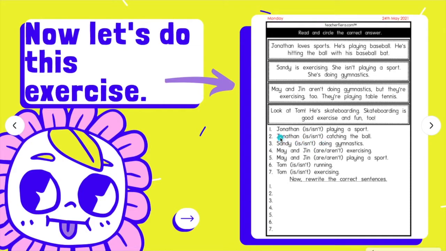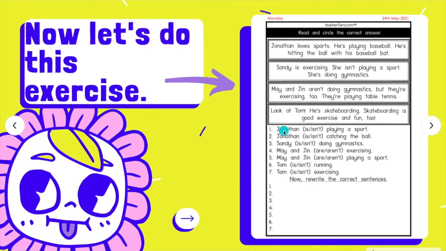Number 1. Jonathan is or isn't? Yes, is. Jonathan is playing a sport. Number 2. Jonathan isn't catching the ball. Why is the answer isn't? If you look back at the passage, it says here, he is hitting the ball with his baseball bat and not catching the ball. So the answer for number 2 is isn't. So you circle the word isn't here.